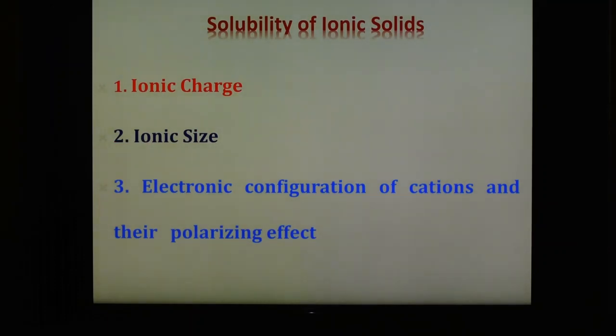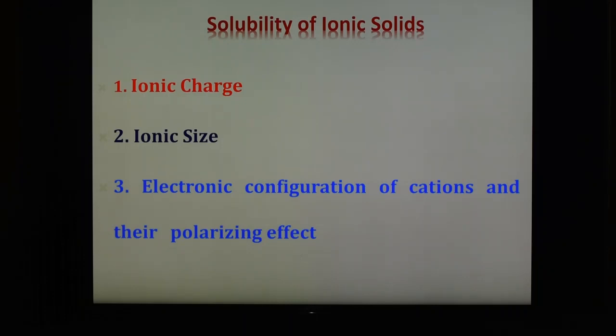And next is the part on the solubility of ionic solids. For ionic solids, there are three factors which affect the solubility. The first is the ionic charge. With increasing cation and anion charge, the lattice energy increases much more rapidly than the solvation energy. Therefore, the result is a decrease of solubility. So ionic charge affects the solubility.